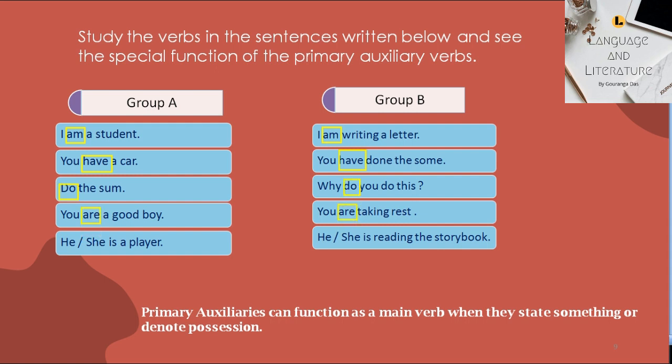I am a student. In this sentence, am is doing the work of a principal verb, and in I am writing a letter, am is doing the work of an auxiliary verb. So we can say that primary auxiliaries can perform the function as the principal verb does.